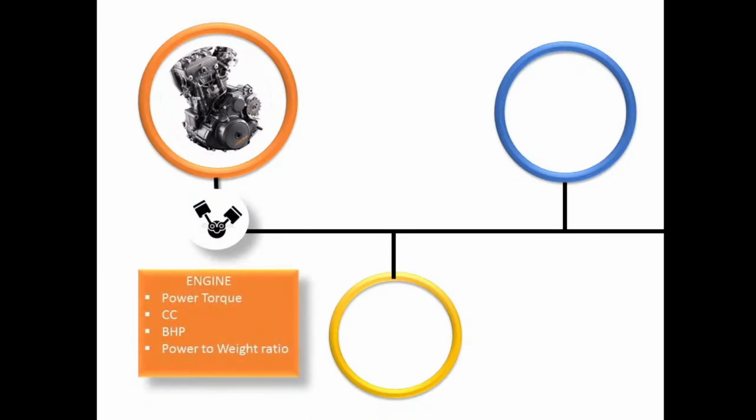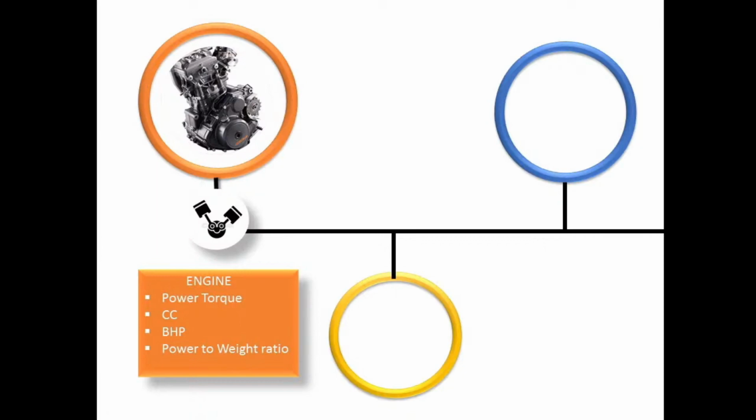Firstly, it produces a power of about 43 bhp and a torque of about 37 newton meter. Generally, longer strokes give you more torque, and wider bores give you more revolutions, so that it produces more power. Therefore, the KTM 390 cc has a wider bore as well as the longest stroke. Therefore, we have selected it.